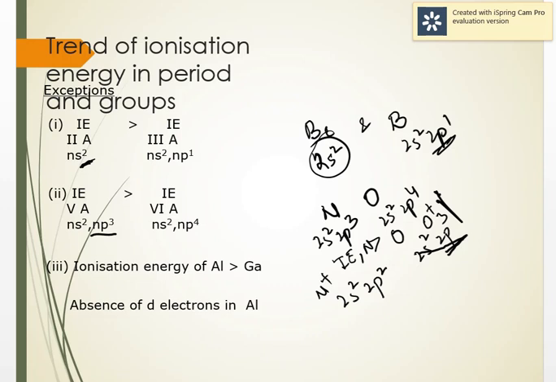Now as we move down the group, the ionization energy decreases. Though the shielding effect increases, the atomic size also increases. So since the number of shells increases, atomic size increases, so the last electron is away from the nucleus, and that's why it's easy to take that out, and that's why the ionization energy decreases, or we can say tendency to lose electron increases. So as we move down the group, the ionization energy decreases. Why? Because the atomic size increases or the number of shells increases.